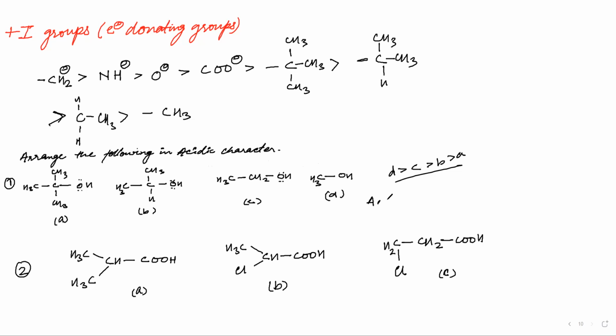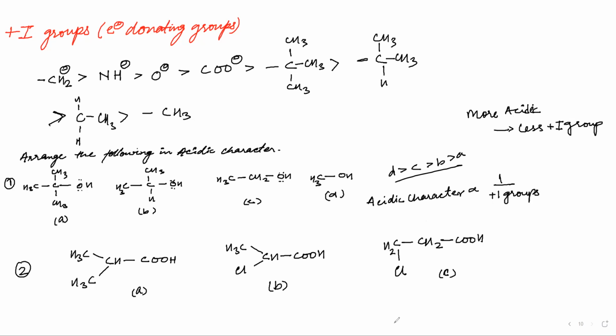Now acidic character I can say is inversely proportional to plus I groups. Correct? That means for more acidic, I have to have less plus I. Am I right? Yes, sir. Okay, fine. Now tell me about the second one. Write it in the chat. What will be the answer? You can do this now.